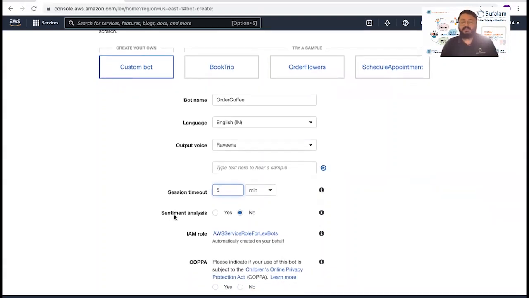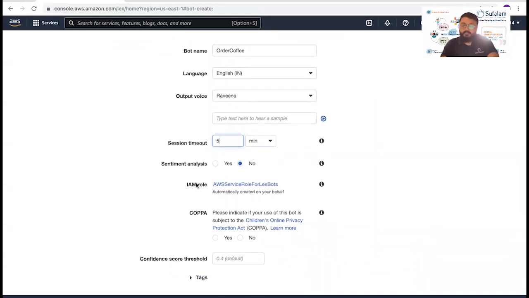Sentiment analysis is basically where Amazon Lex uses Comprehend for performing sentiment analysis on text or speech inputs to your bot. Basically, it will detect the sentiments from the user's input. We'll go with no because we don't want to restrict any inputs from the user.